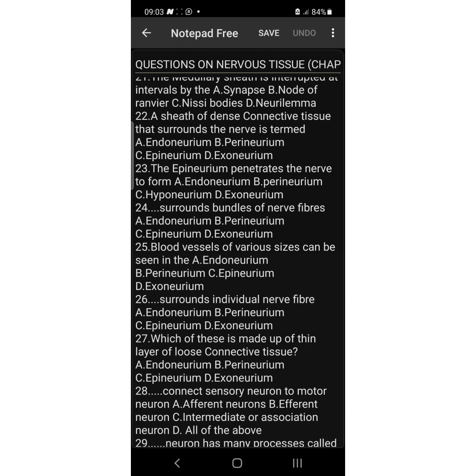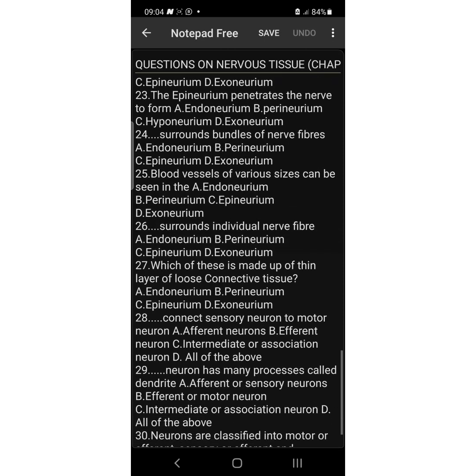Number 25. Blood vessels of various sizes can be seen in the dash. Is it endoneurium? Is it perineurium? Is it epineurium or exoneurium? The answer is epineurium. Blood vessels of various sizes can be found in the epineurium. Take note of that.